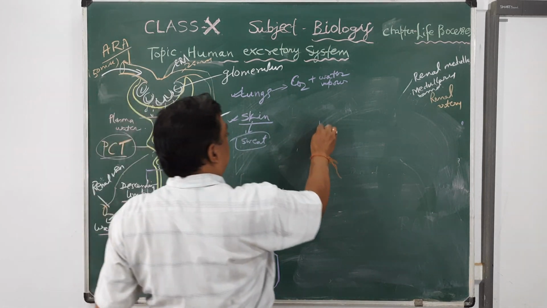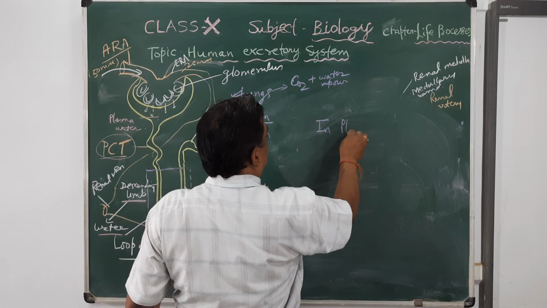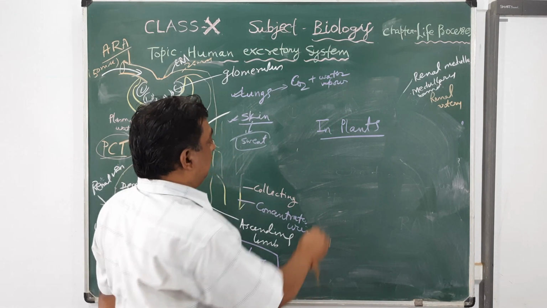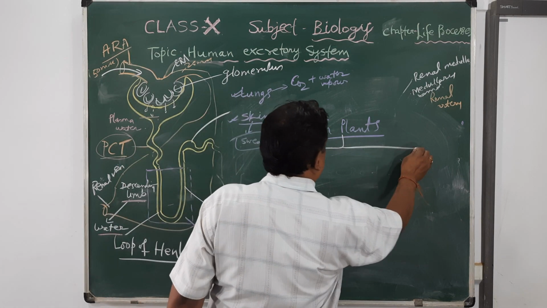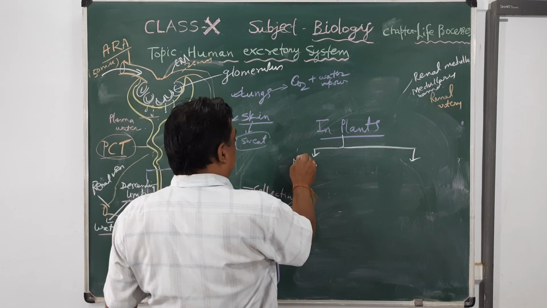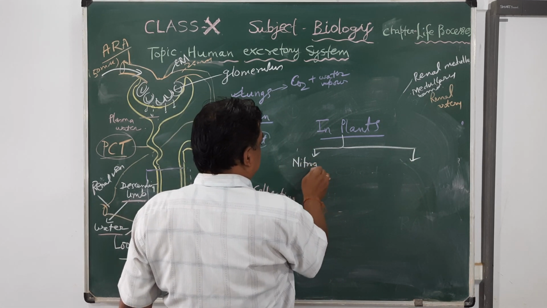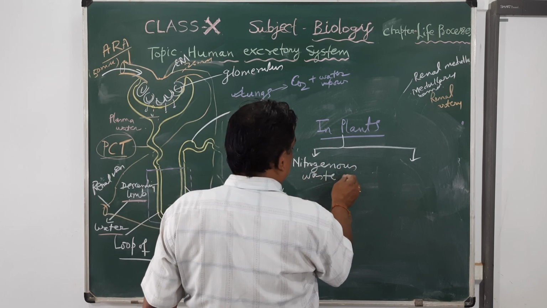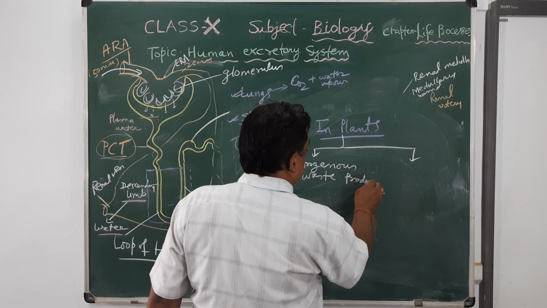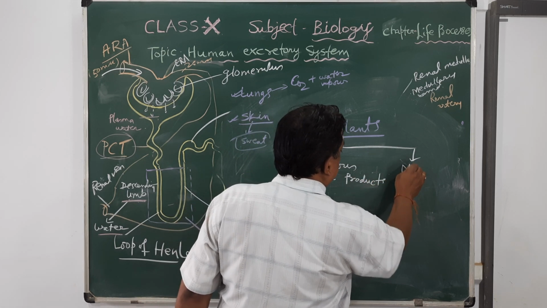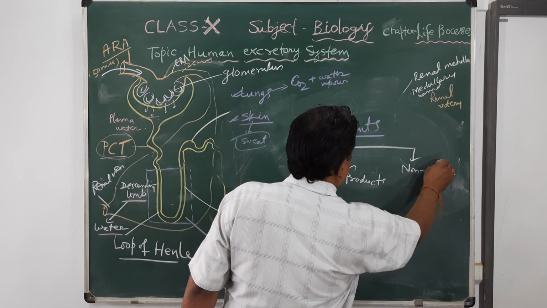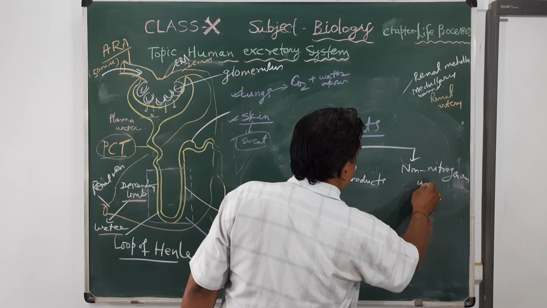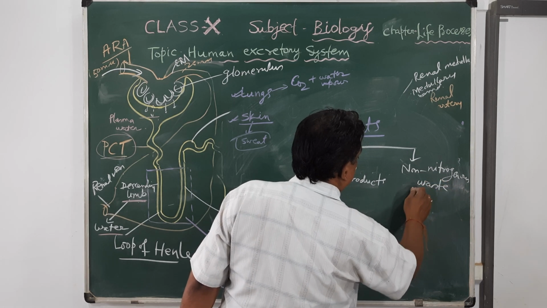In plants waste products are released, but they are of two categories: nitrogenous waste products and non-nitrogenous waste products.